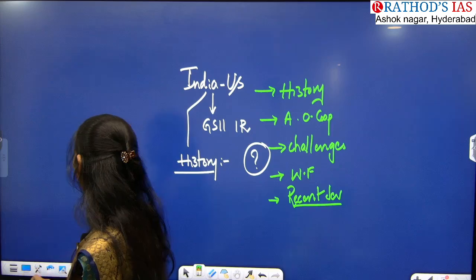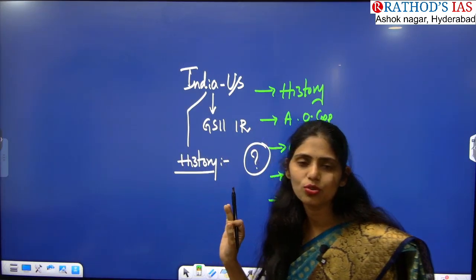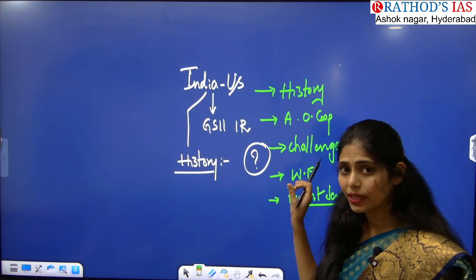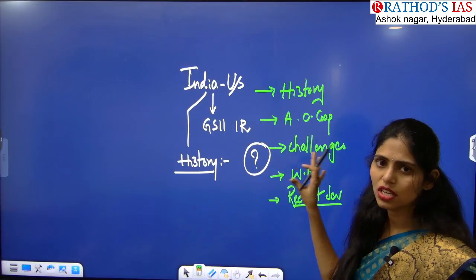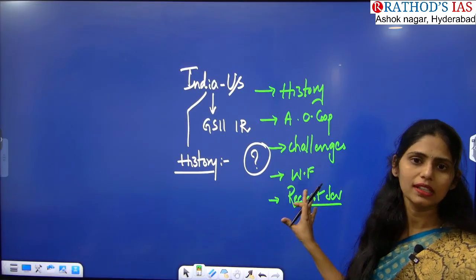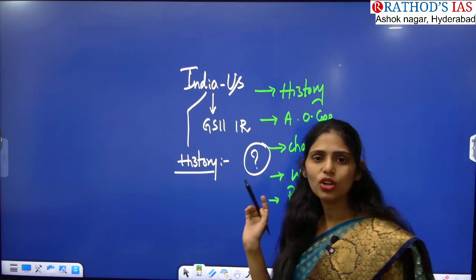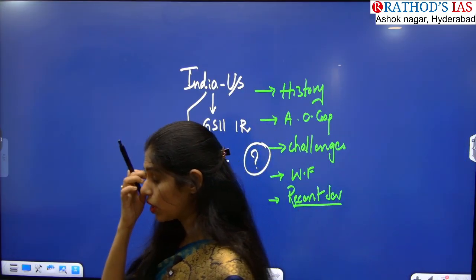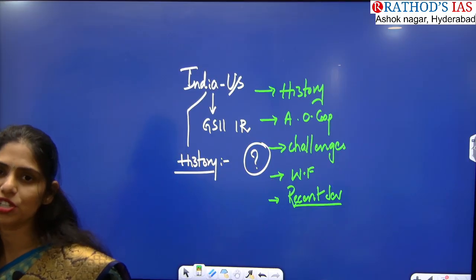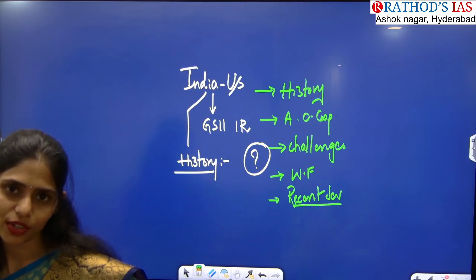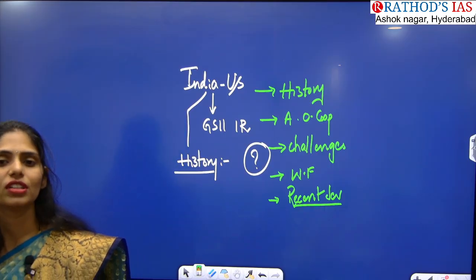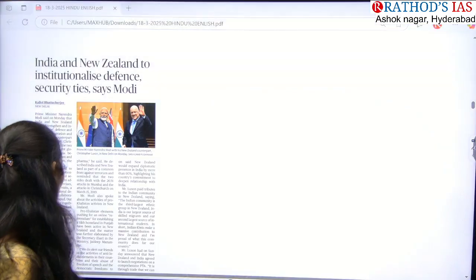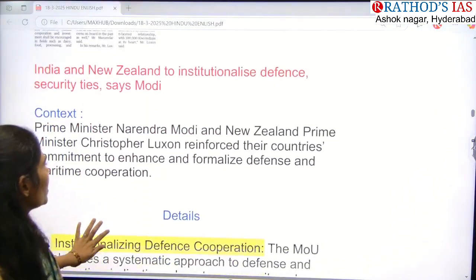Again, the same thing follows. We have to see the history of India-New Zealand relations, areas of cooperation, as well as challenges, way forward, and what is happening in the recent past. Same thing. And here you have to see the map also, because there are lots of water bodies near this New Zealand. You have to see which water bodies surround New Zealand. Okay, now let us see the context, what is happening.